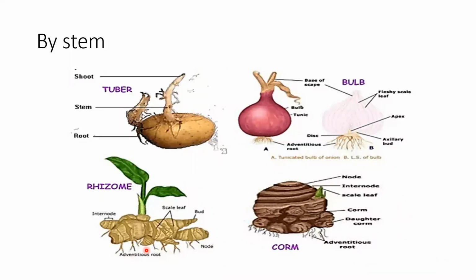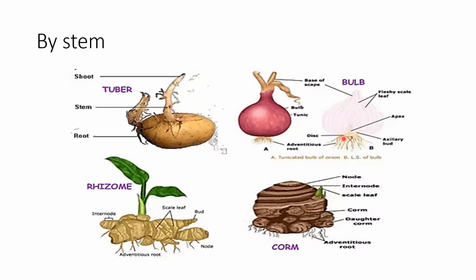Likewise, rhizome of ginger and corm of colocasia. So this is how underground stem helps in vegetative propagation. Adventitious roots.